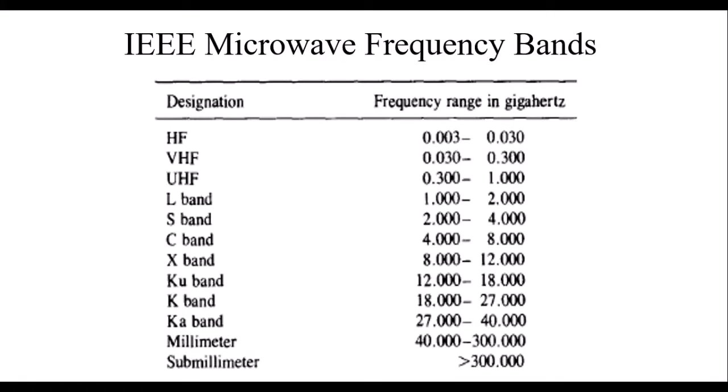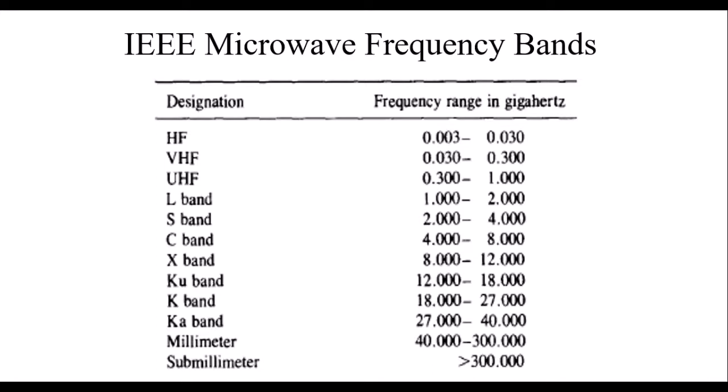Here it is classified as HF, VHF, UHF, L band, S band, C band, X band, Ku band, K band, Ka band, millimeter and sub-millimeter, which range between 0.003 GHz to 0.03 GHz, 0.03 to 0.3 GHz, 0.3 to 1 GHz, 1 to 2, 2 to 4, 4 to 8, 8 to 12, 12 to 18, 18 to 27, 27 to 40, 40 to 300, and greater than 300. So these are all the different frequency bands defined by the IEEE.